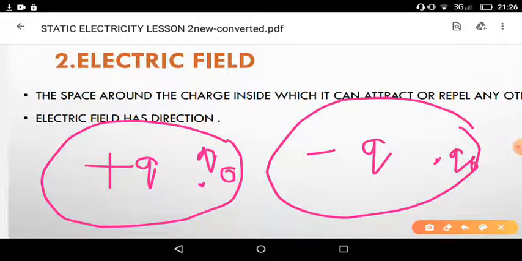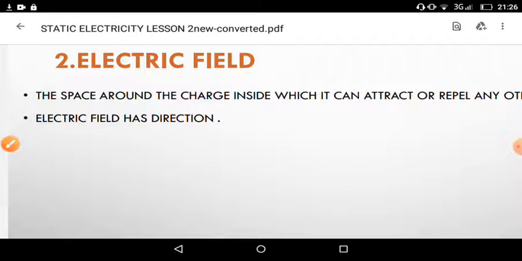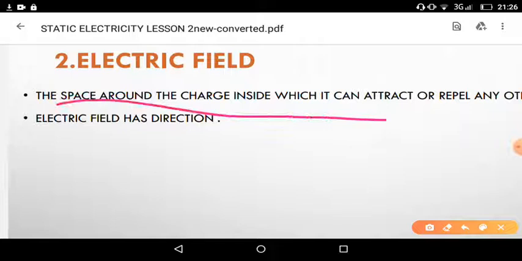If q naught is a similar charge, then the charge Q repels it. If it is an opposite charge, it attracts. Outside this area, there is no influence of the charge; it can neither attract nor repel. So within the area only it repels or attracts. This area around the charge is called the electric field, in which it can either attract or repel.